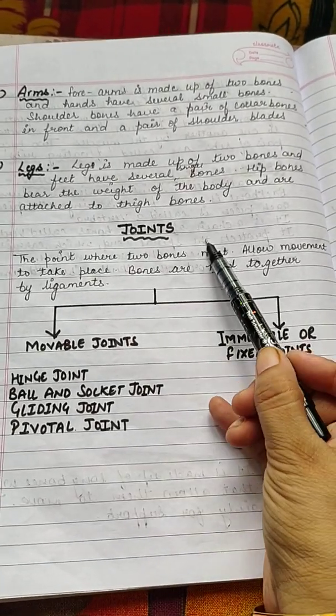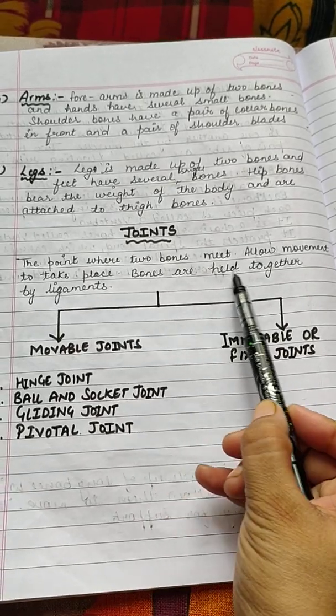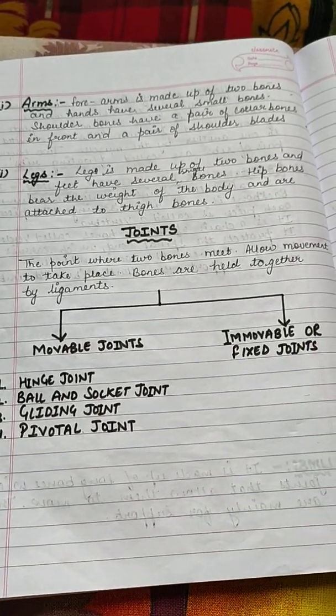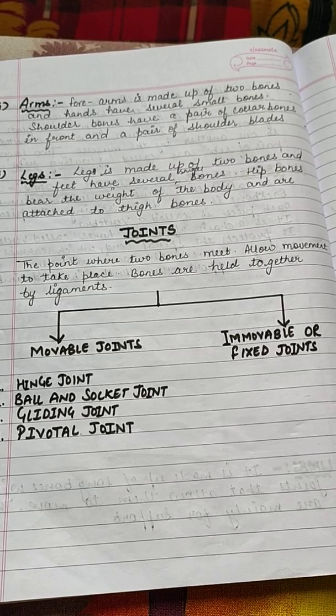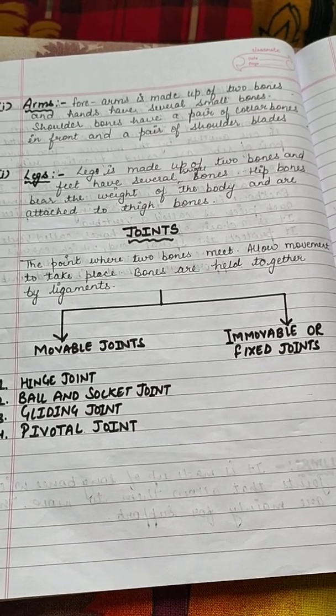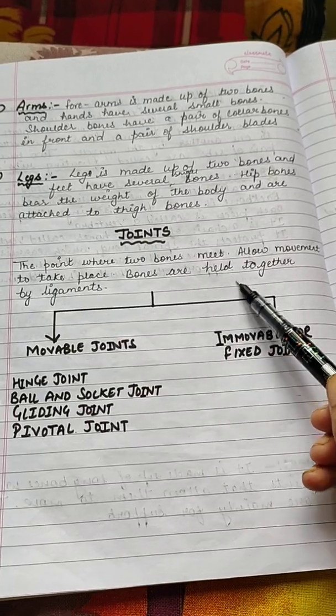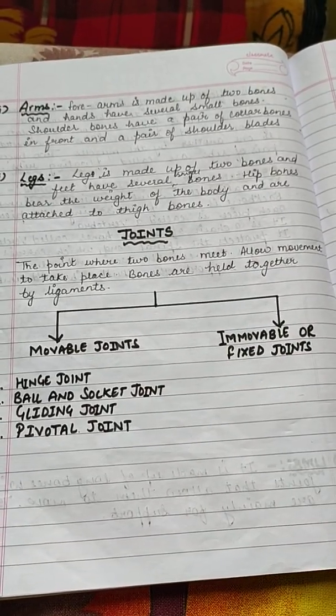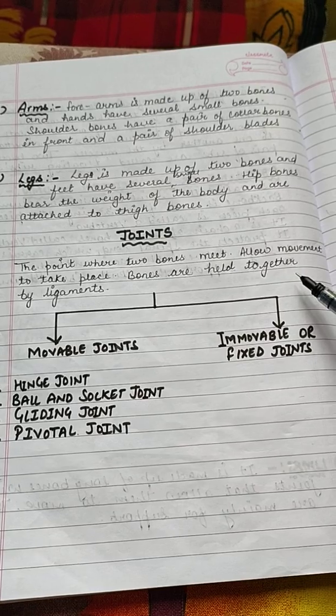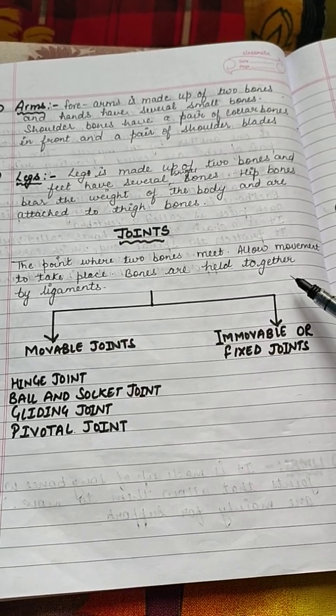Now the next is joints. The point where two bones meet is known as a joint, and a joint allows movement to take place. Bones are held together by ligaments.